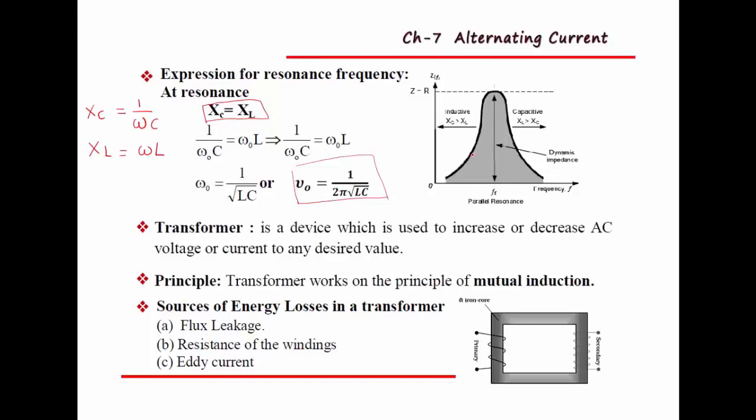Here you can observe this diagram. This is the graph of frequency versus impedance. Here XC is greater than XL, and here XL is greater than XC. Anyhow, at resonant frequency both are equal. When both are equal, we get resonant frequency f naught equal to 1 by 2 pi root of LC.